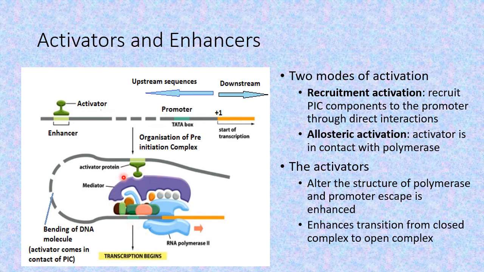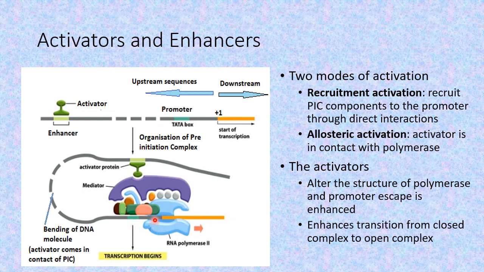The way these activator proteins activate the initiation of transcription is exactly the reverse of what happens with the repressor. Here, either they may alter the structure of polymerase so that the promoter escape is accelerated, or they may enhance the transition of the closed complex to form the open complex.